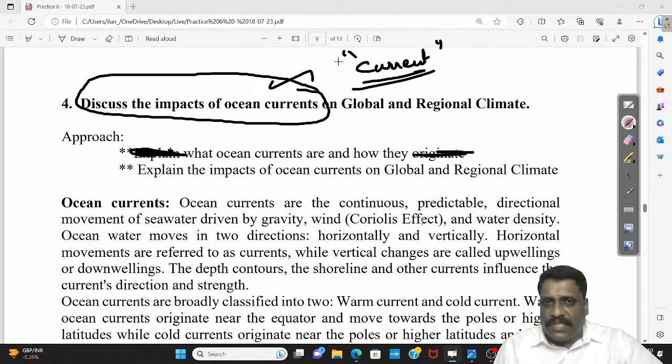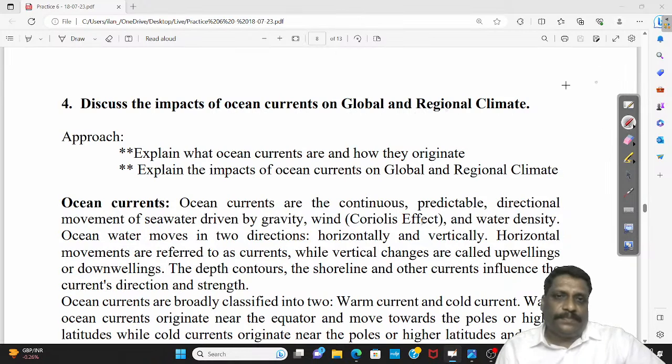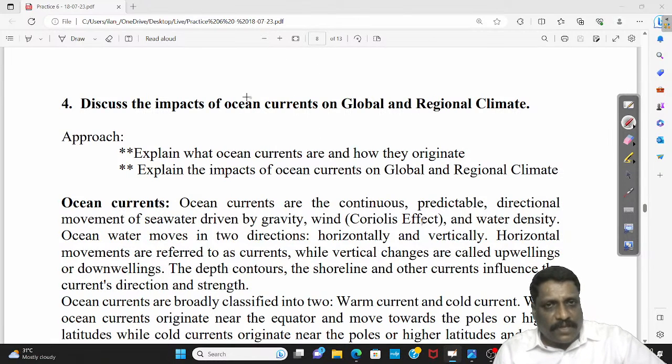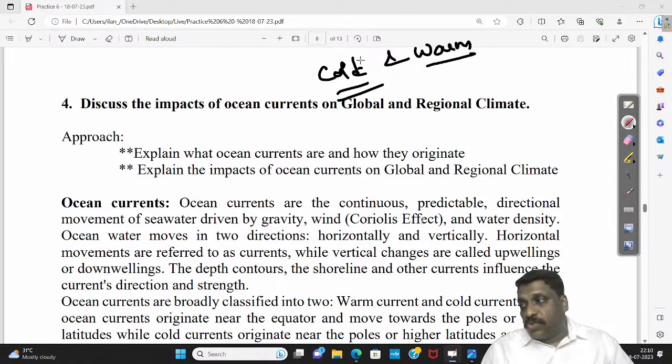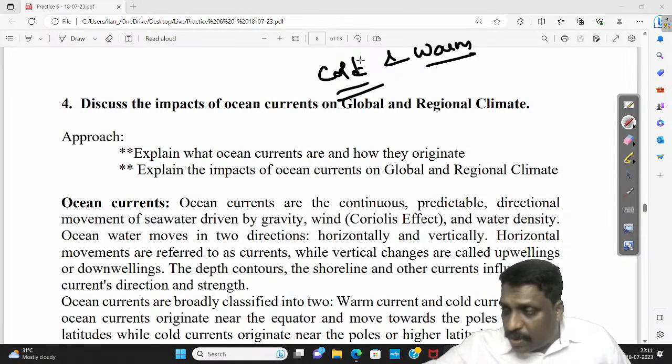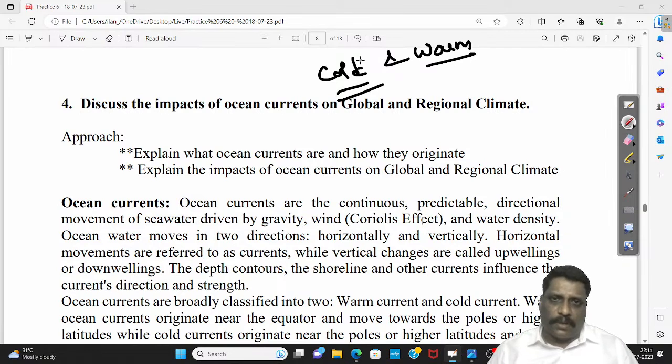After defining ocean current, I can say that largely there are two types of currents. What are the two types? Because I'm going to start answering the question directly. Based on temperature, you call these currents cold currents and warm currents. Of course, I understand there is no fixed temperature that defines exactly what a cold current and a warm current is.